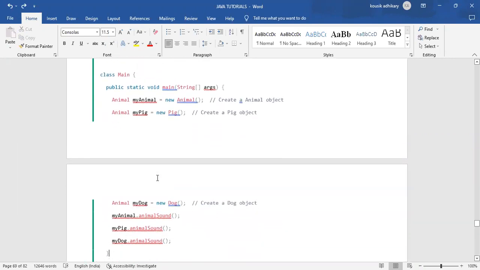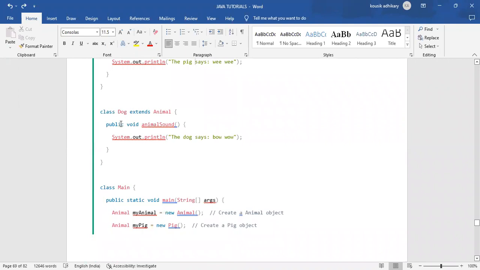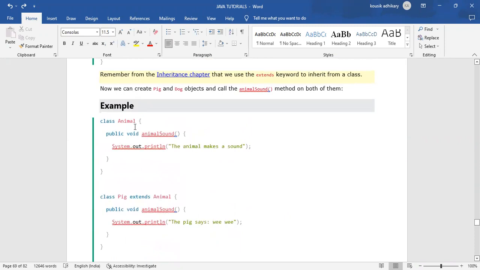And in the last, myDog.animalSound. We have also created an object for the Dog class, that is myDog. When you call myDog.animalSound, it will return the message that the dog says. So what is happening? By using the object, we can call the same method. The name of the method can be the same, but the message is different.